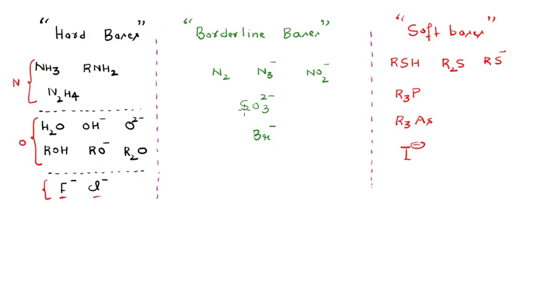This whole concept of hard and soft acids and bases actually comes from the different kinds of ligands and metal ions. We can always divide the metal ions into two categories, class A and class B, and based upon that the ligands will automatically be divided into two categories, because class A ligands preferably form bonds or complexes with class A metal ions, and in the same way class B ligands preferably form stable complexes with class B metal ions. Okay, so this is it.